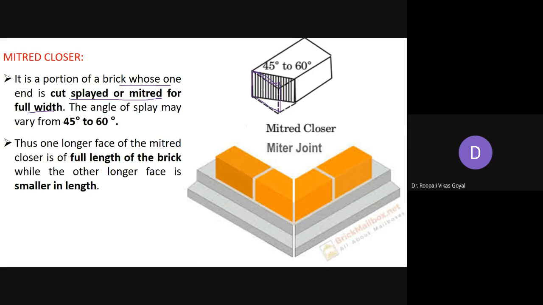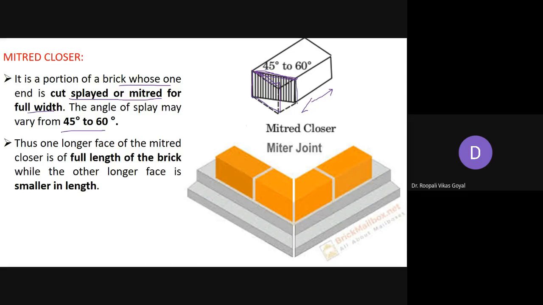So when the portion of the brick whose one end is cut, splayed or mitered for full width, the angle of splay may be 45 to 60 degrees. So this angle that you are cutting is adjusted at an angle of 45 to 60. So it is not going halfway in stretcher. In stretcher, we are not cutting halfway, okay. So it may be at the angle 45 to 60 degrees.